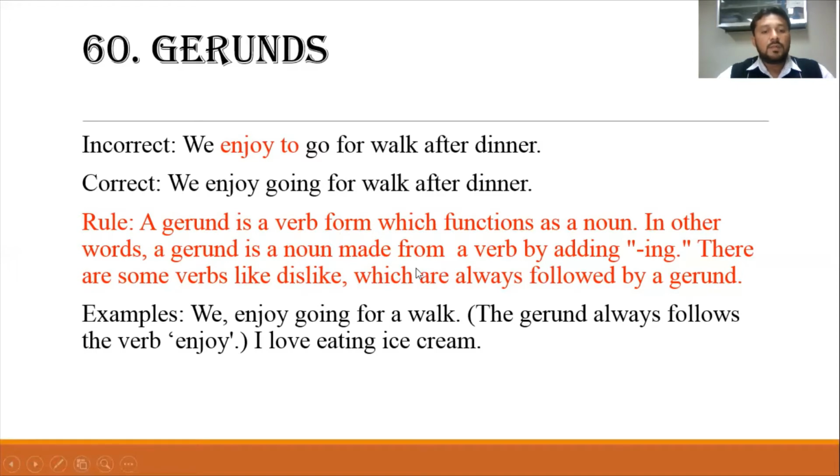There are some verbs, like dislike, which are always followed by a gerund. Like we enjoy going for a walk. The gerund always follows the verb enjoy. I love eating ice cream. So whenever we use such words as enjoy and love, after that we have to use a gerund rather than the infinitive form of the verb.